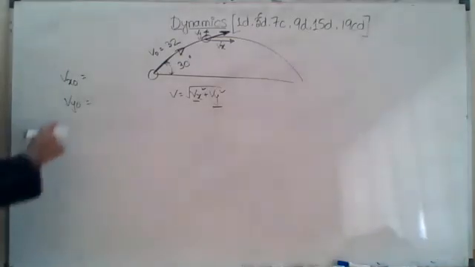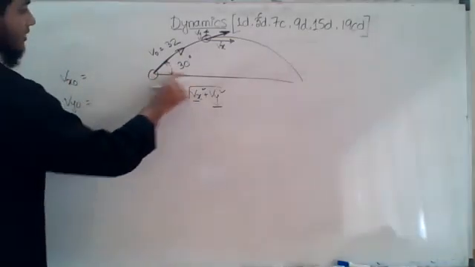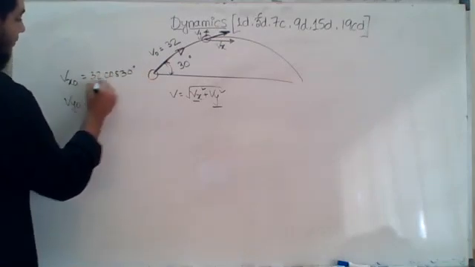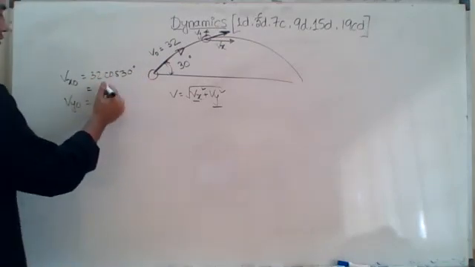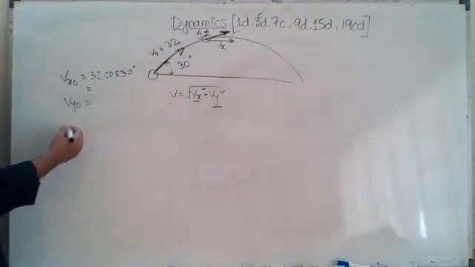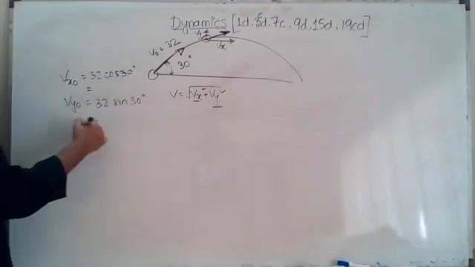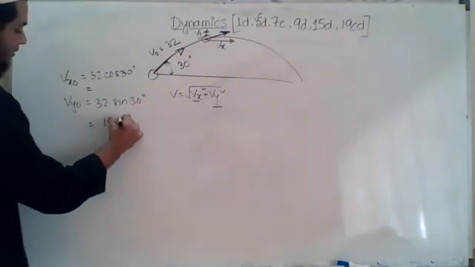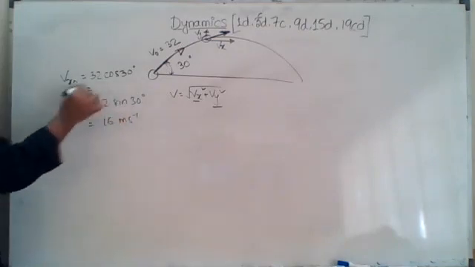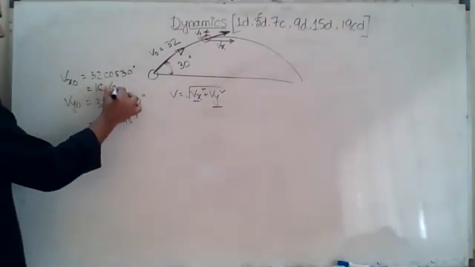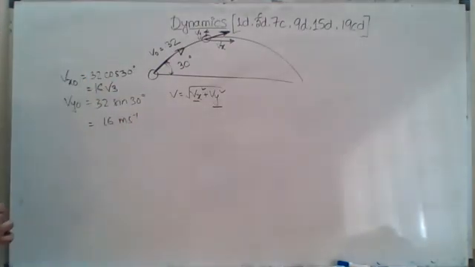Okay. Now Vx naught will be along the x-axis, so it will be 32 cos 30 degree. So what will be the value? You can calculate, right? And Vy naught will be 32 sin 30 degree. Sin 30 has a value of half, so it will be 16 meter per second. And cos 30 is root 3 divided by 2, so it will be 16 root 3. I can keep it 16 root 3 here for now, no problem. So Vx naught and Vy naught are calculated.